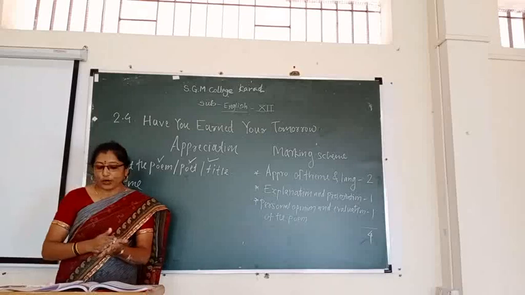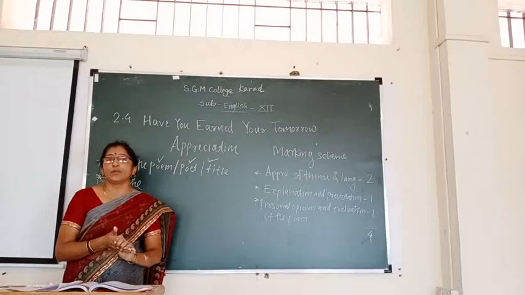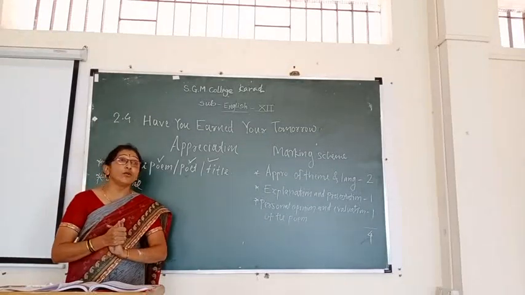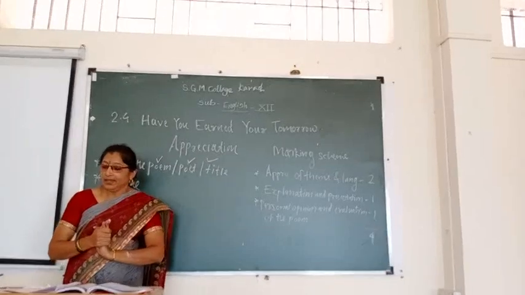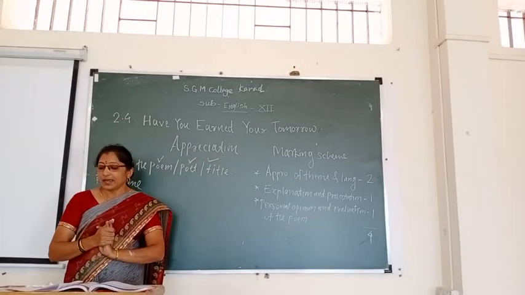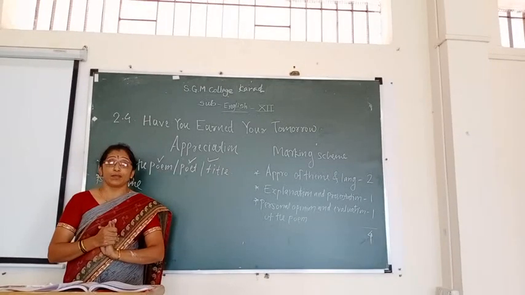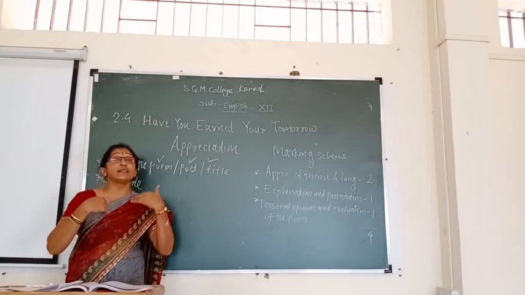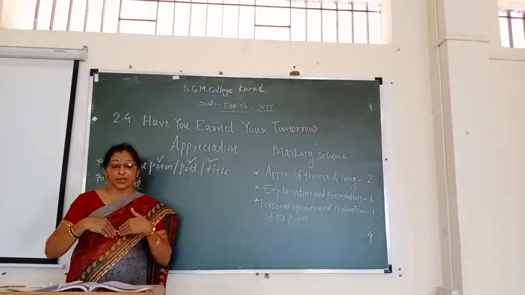Next point, theme. The theme of the poem is about the result of our own behavior in the life of others as well as in our own life.